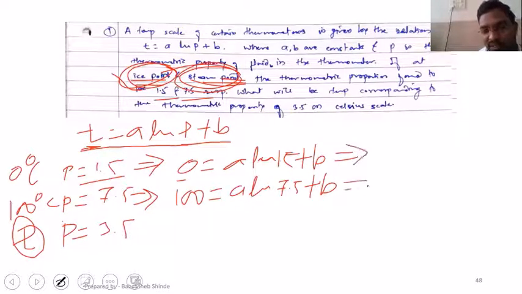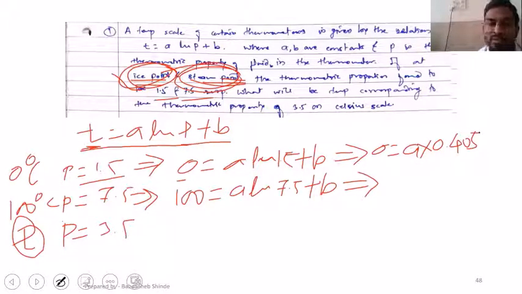Let's simplify them further. 0 is equal to A multiplied by ln of 1.5, that is 0.405, plus B. Similarly, 100 is equal to A into ln of 7.5, that is 2.01, plus B.